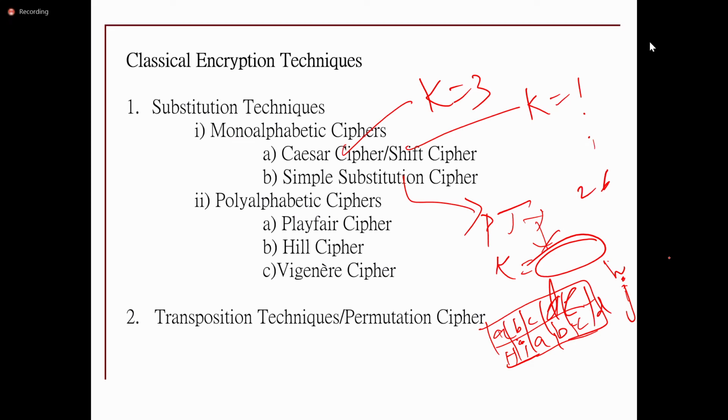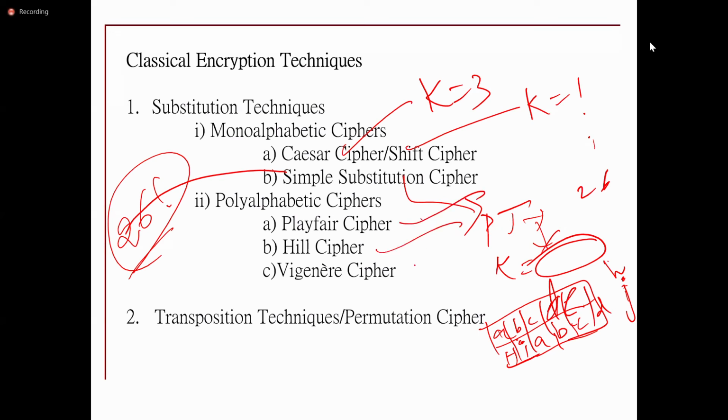So compared to the Caesar cipher and shift ciphers, simple substitution cipher is complex. So for the cryptanalyst, if there are 26 alphabets, then the key space will be 26 factorial. So coming to the polyalphabetic, one alphabet will be substituted by multiple alphabets: Playfair cipher, Hill cipher, and Vigenère cipher. So Playfair cipher uses the matrix.